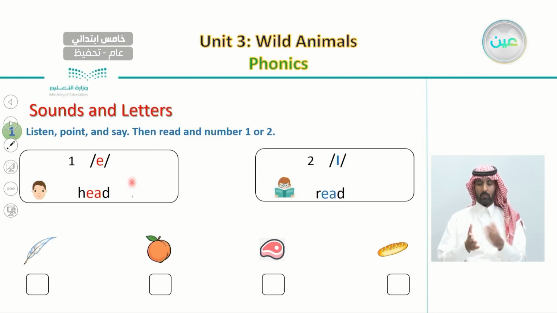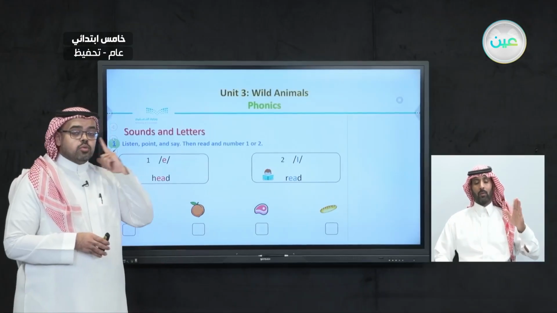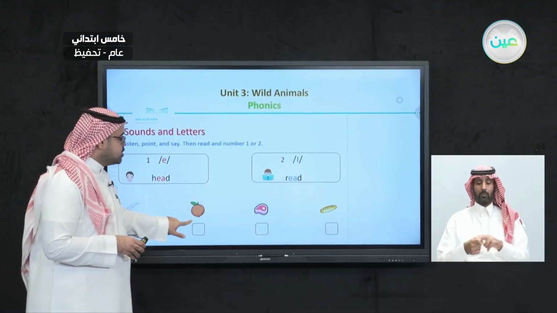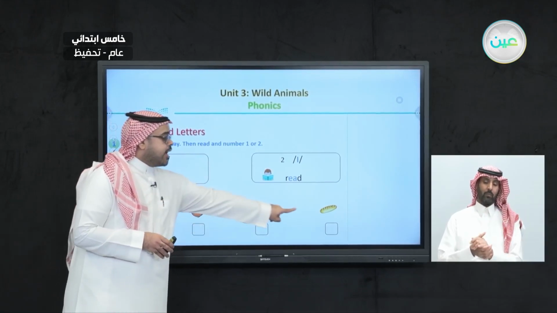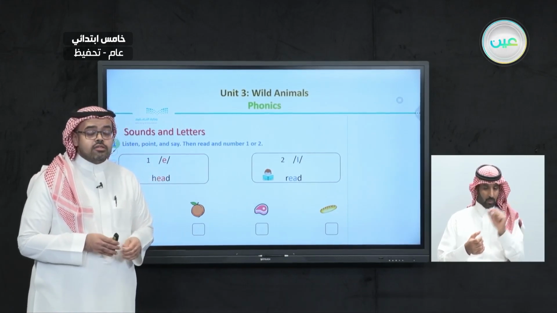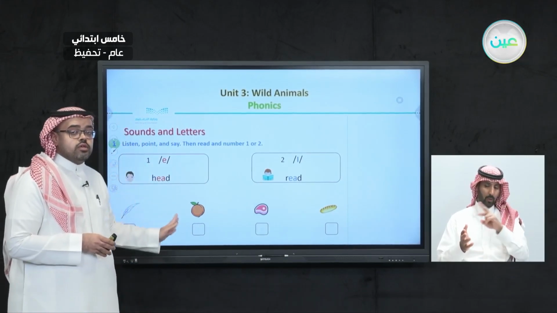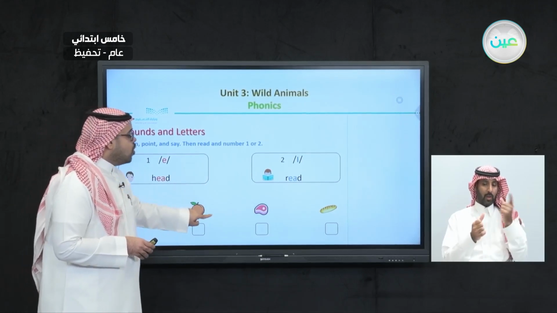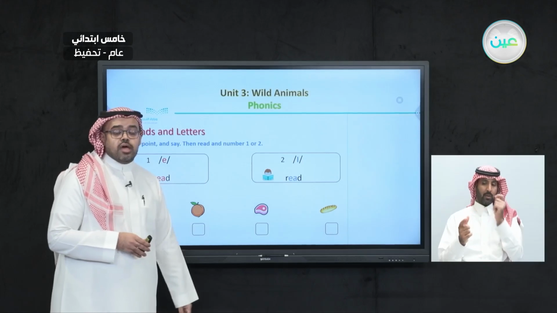This is the first sound, and this is the second sound. After hearing these sounds, we're going to listen to four different words, and we need to guess which sound each word belongs to. Does it belong to the first sound or the second sound?